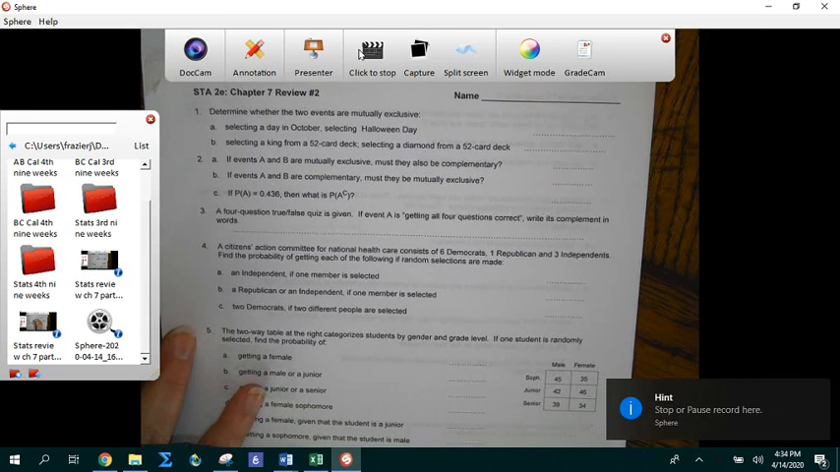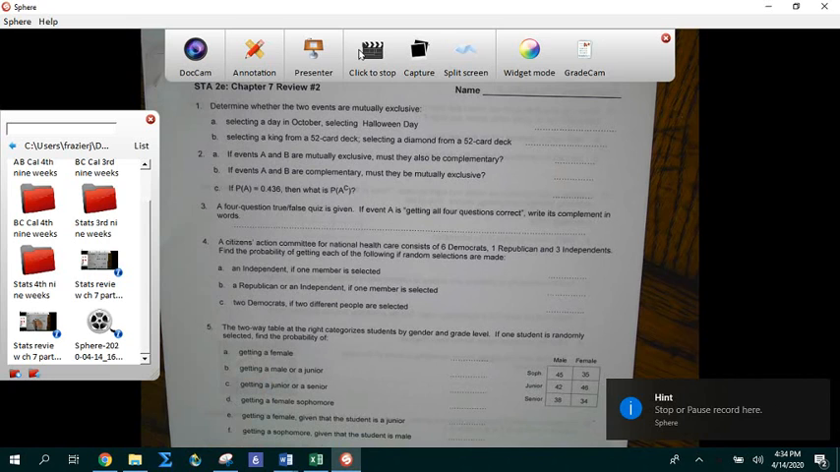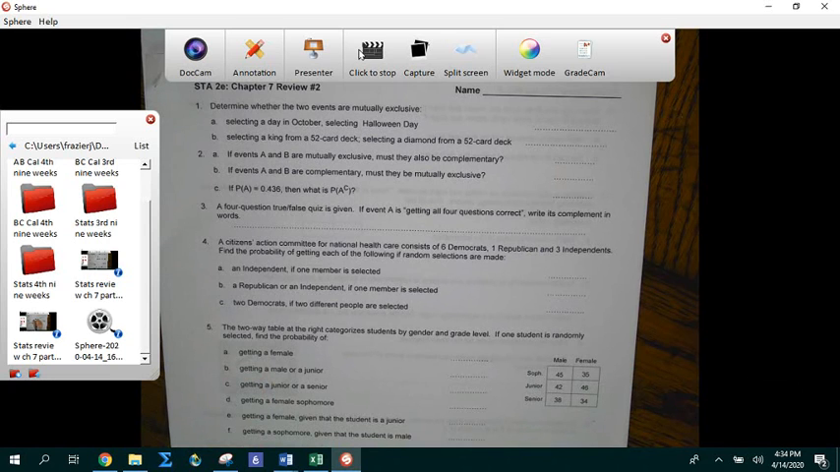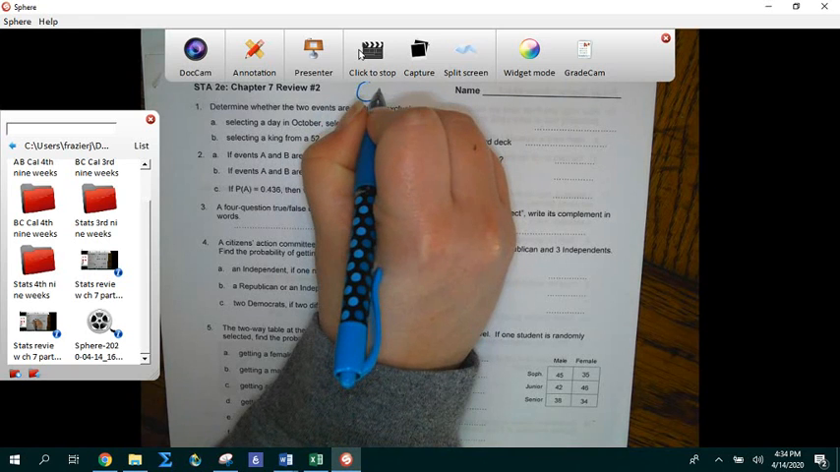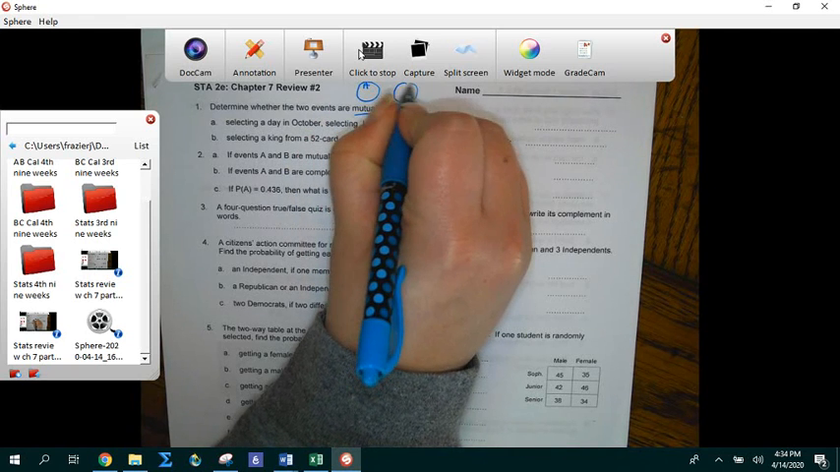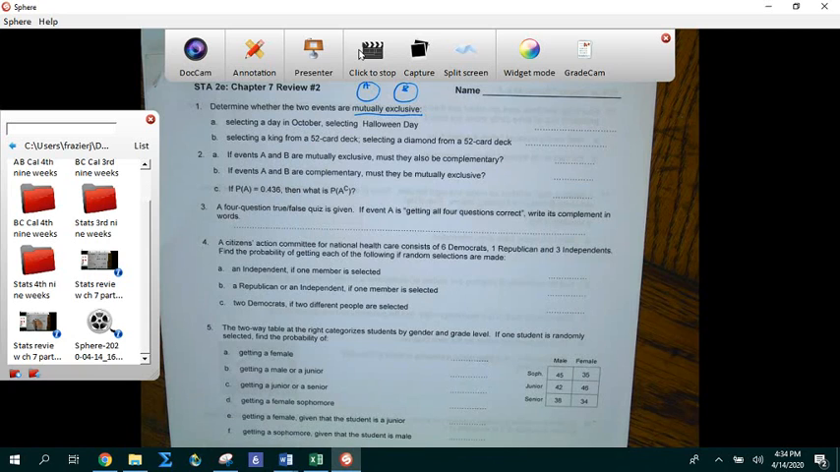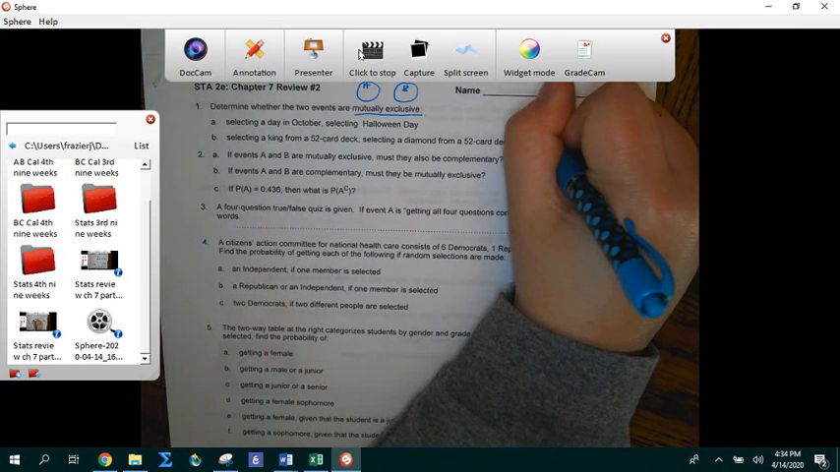Okay, so this is the second part of the review. Determine whether the two events are mutually exclusive. Remember, mutually exclusive means that event A and event B do not overlap. So selecting a day in October and selecting Halloween. Well, Halloween is in October, so they overlap, so these are not mutually exclusive.